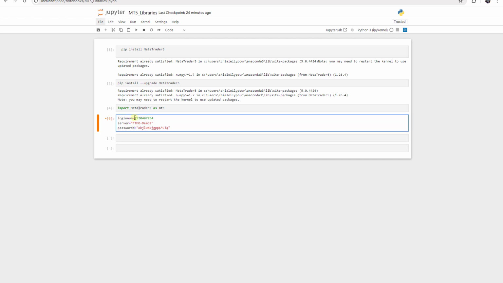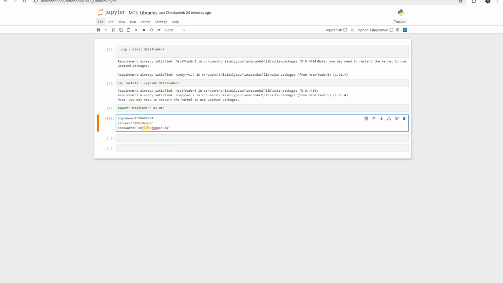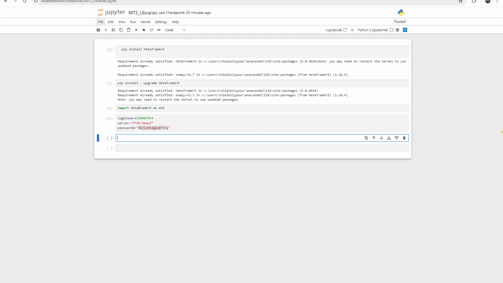The login number is this one, the server name is this one, and the password, which you see here, you should copy from your account, but what you see here is not the correct one that I have. I added it, ran it, and changed it. So the correct password is already saved, but what you see here is not the correct one because I do not want you to have it, and you should not give your password to anyone too.